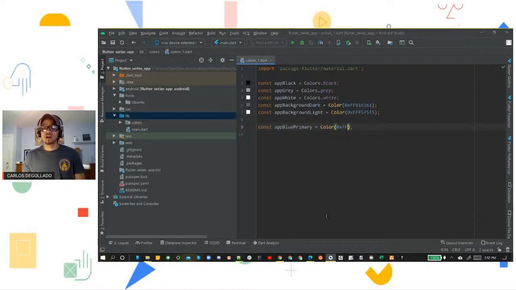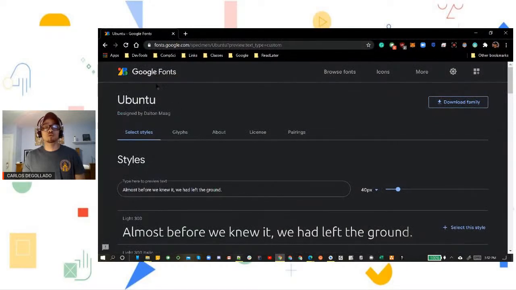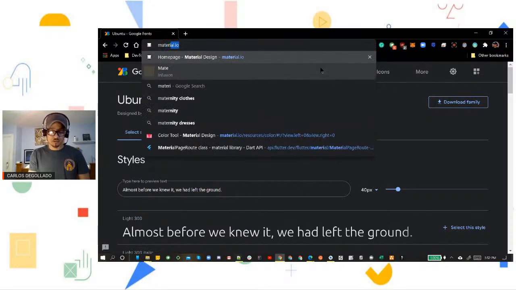Now we're going to open up a Google Chrome tab, another tab, or we can use this one as well. It doesn't matter. We'll just use this one, and we're going to go to material.io.